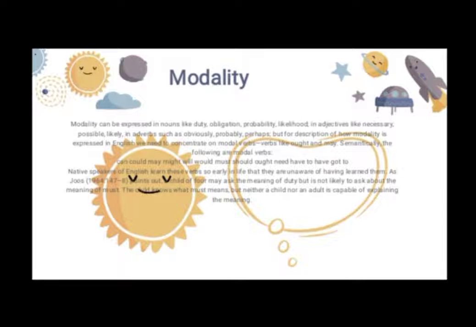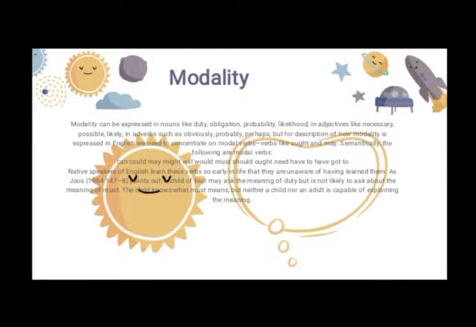The last point is about modality. Modality can be expressed in nouns like duty, obligation, probability, likelihood, in adjectives like necessary, possible, likely, in adverbs such as obviously, probably, perhaps. But for a description of how modality is expressed in English, we need to concentrate on modal verbs, verbs like ought and may.